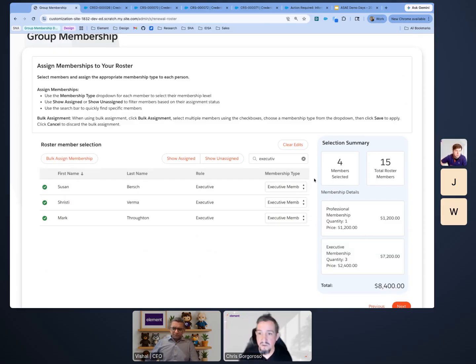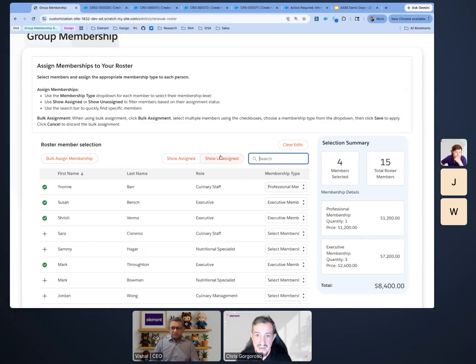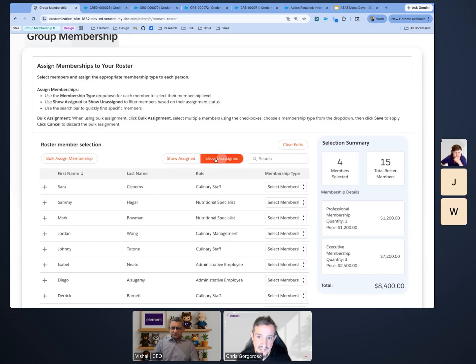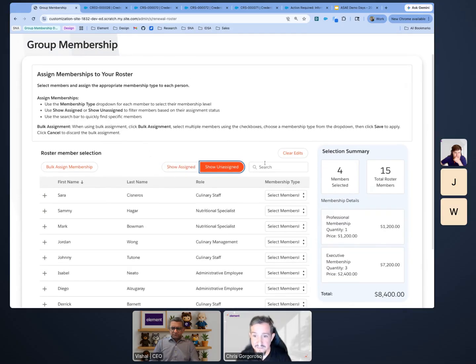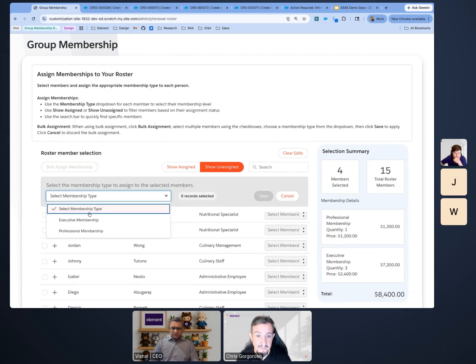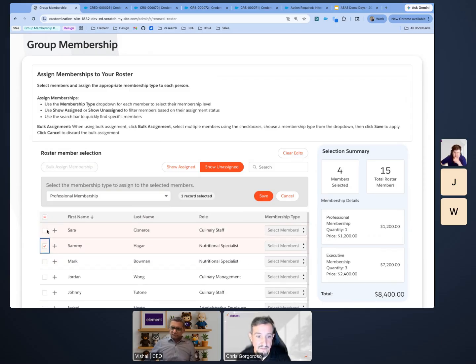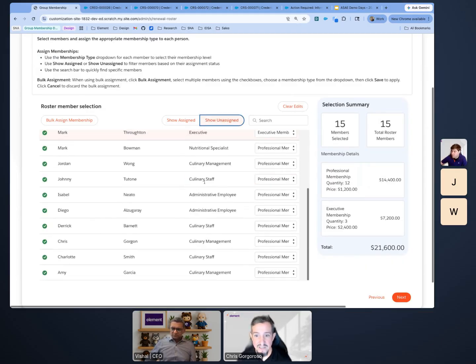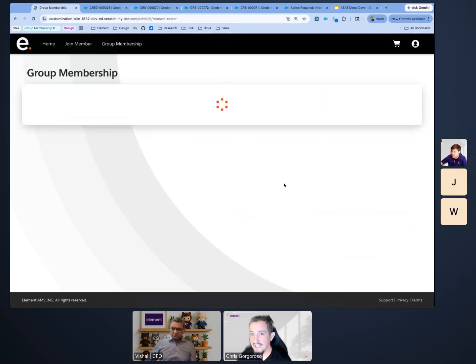And you can see that we're getting a summary over here on the right-hand side as we're going through that. And I can easily see who's been assigned and deselect that, and then show only those that have been unassigned. So maybe everybody else who has been unassigned, I want to go ahead and give them that professional membership. Oops, select all and save. And here we go. We've got a whole list of memberships and everybody is accounted for. Great. Let's move on to next.